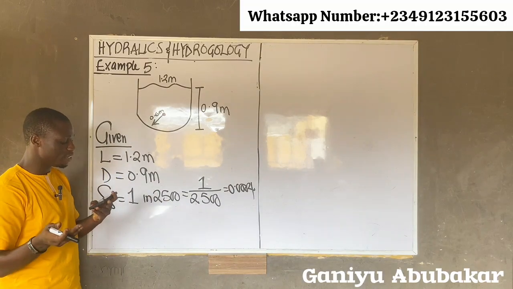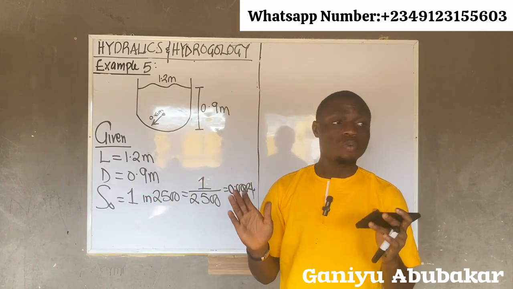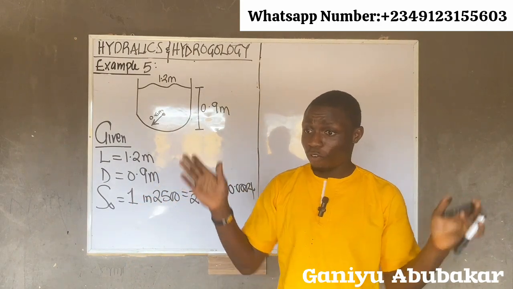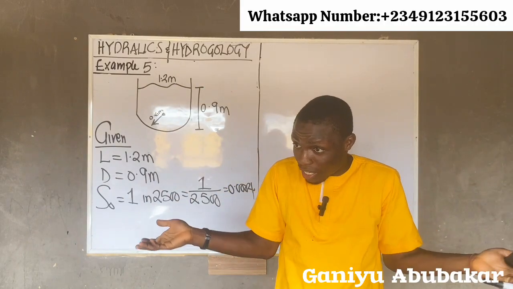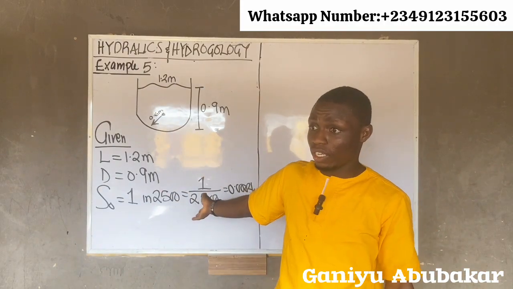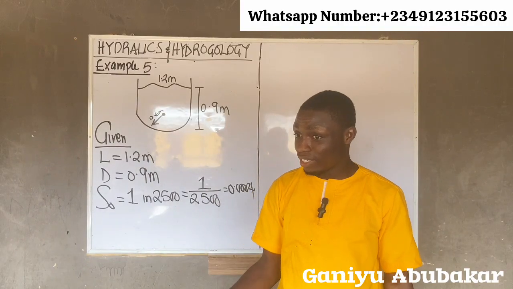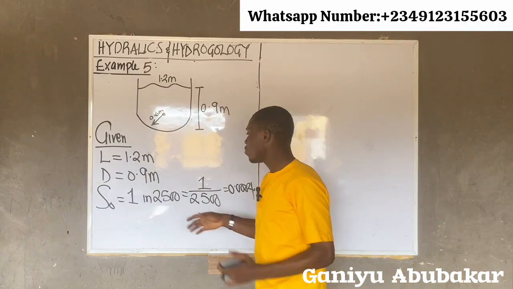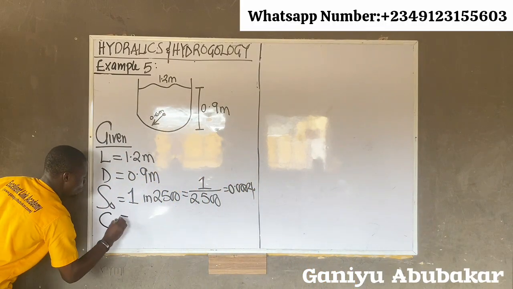What next is given? It says what will be the value of C? What's C? C is the Chezy constant. Yes, it's 49, all of us know it's 49. But we have to find C here. We get that concept now. So let's look for C in this case. We're asked to look for C, so C is what we're looking for.